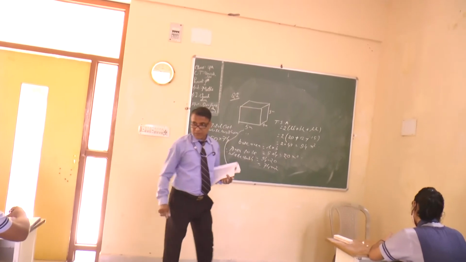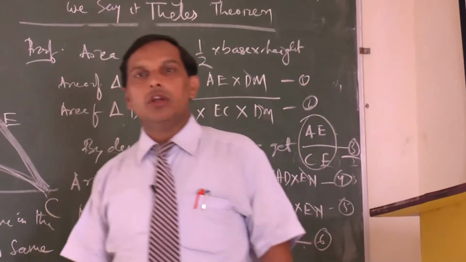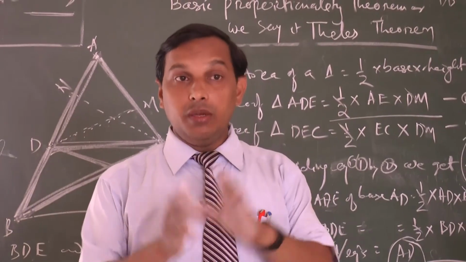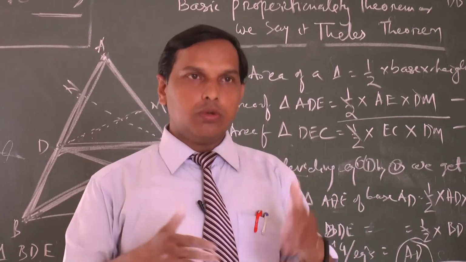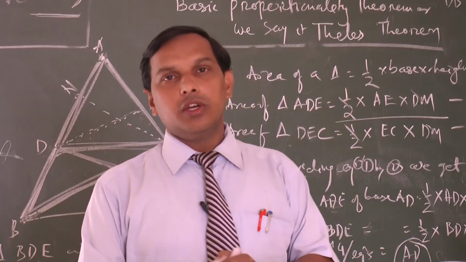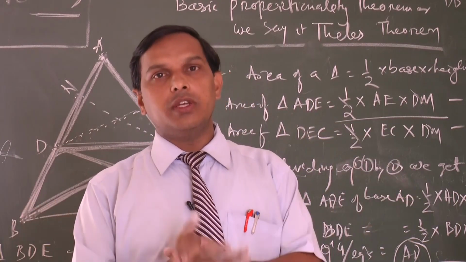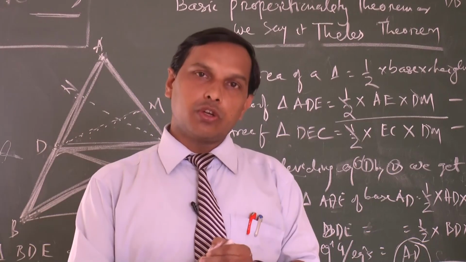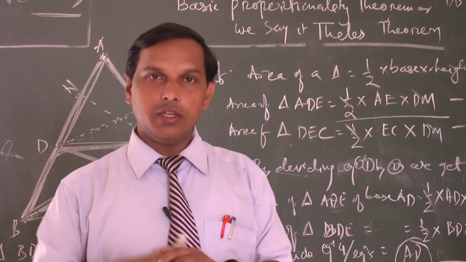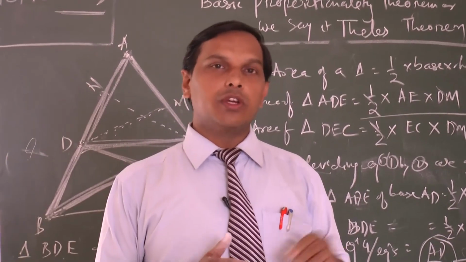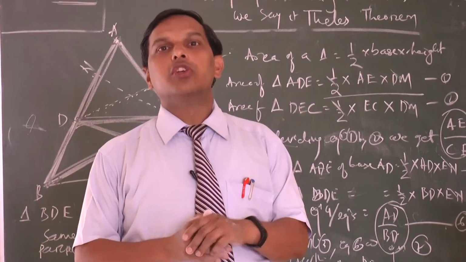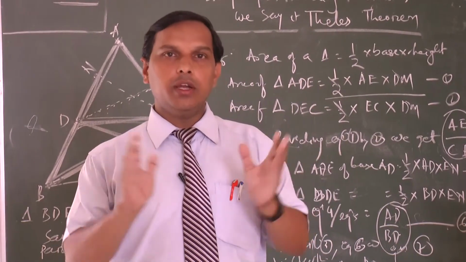Clear, students? I hope you have understood this class very properly, and the basic proportionality theorem is a very important theorem for making two triangles similar, and according to this concept we will prove a lot of things. A lot of our reverse theorems are also there, and a lot of problems we have to solve in these chapters. Students, next class we will go for the reverse of the BPT theorem or basic proportionality theorem and some question answers. You go through it and enjoy the study.